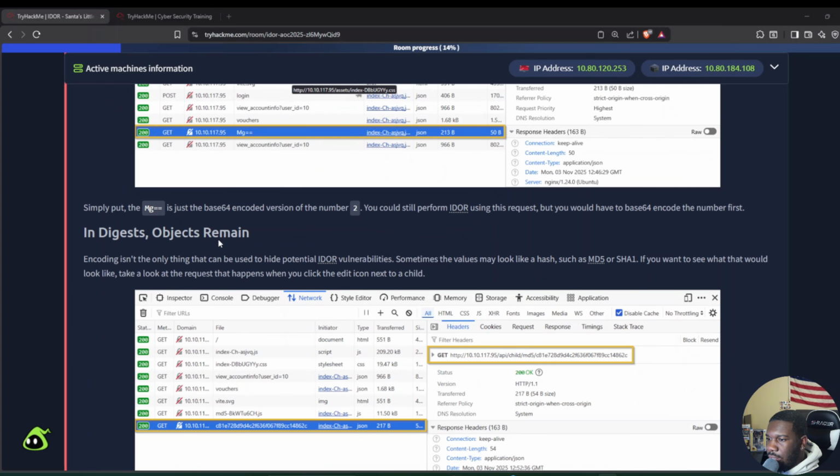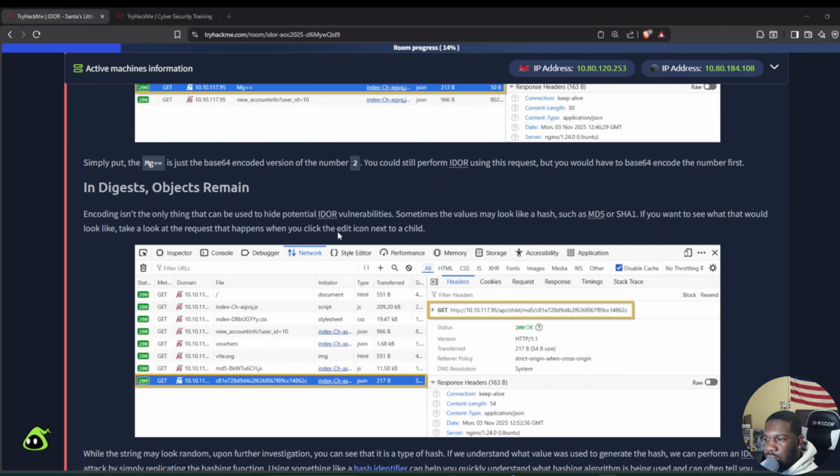Now let's go to our next topic. In digest, objects remain. Encoding isn't the only thing that can be used to hide potential IDOR vulnerabilities. Sometimes the values may look like a hash, such as MD5 or SHA-1. If you want to see what it would look like, take a look at the request that happens when you click the edit icon next to a child.